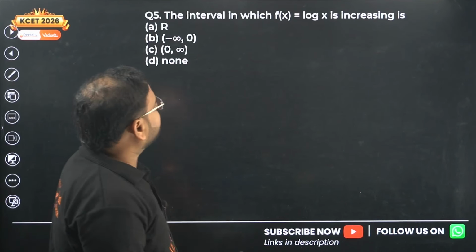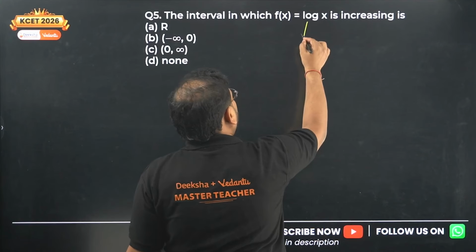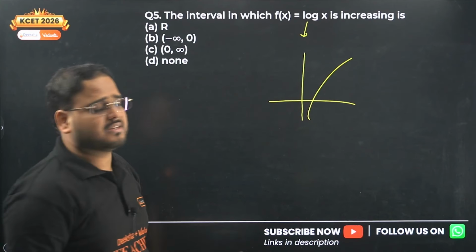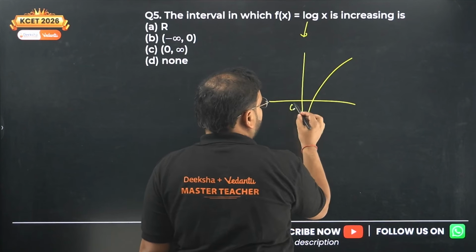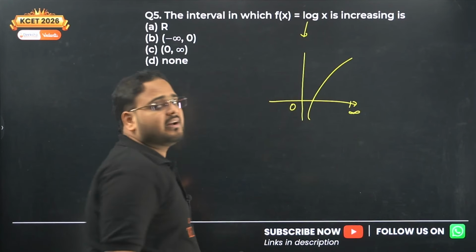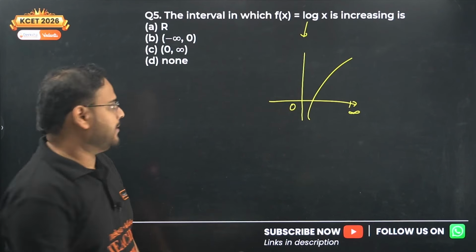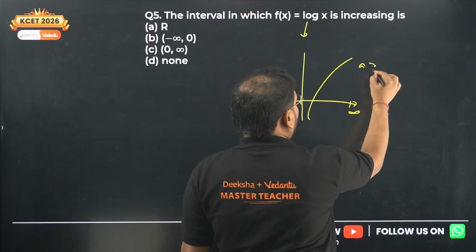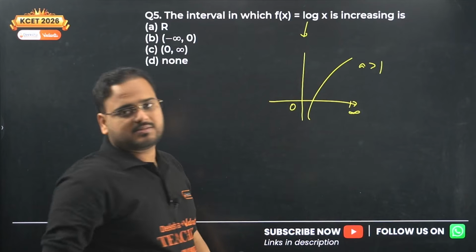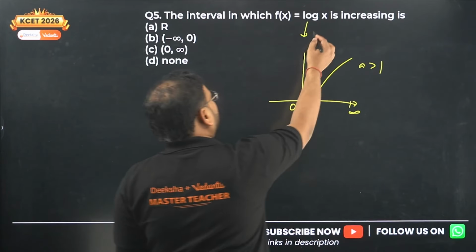The interval in which the given function is increasing: log x. Forget about it. For a base more than 1, this is always increasing, in the interval from where to where? 0 open, infinity also open, always increasing. This will always increase provided the log base is more than 1. If it is between 0 and 1, the graph will change over here like this. Automatically accepted.